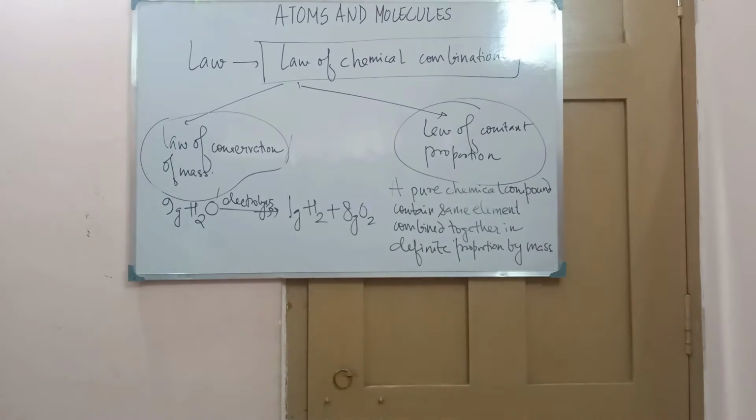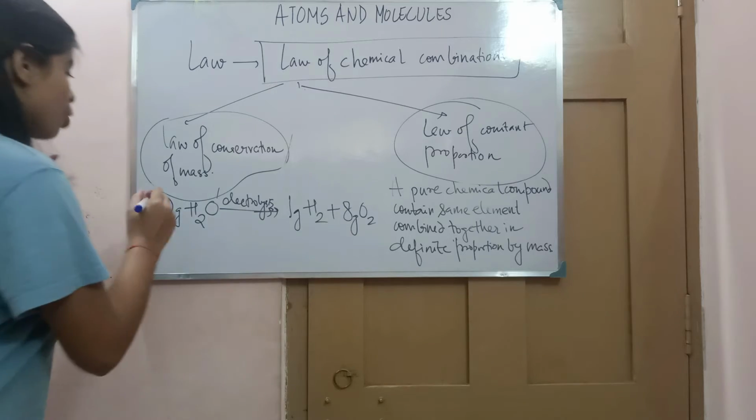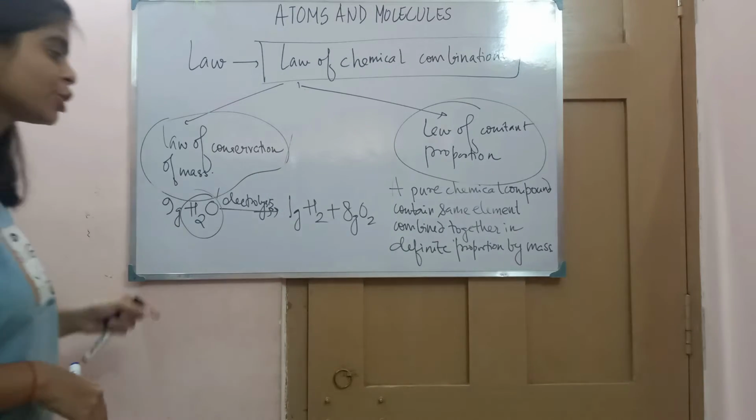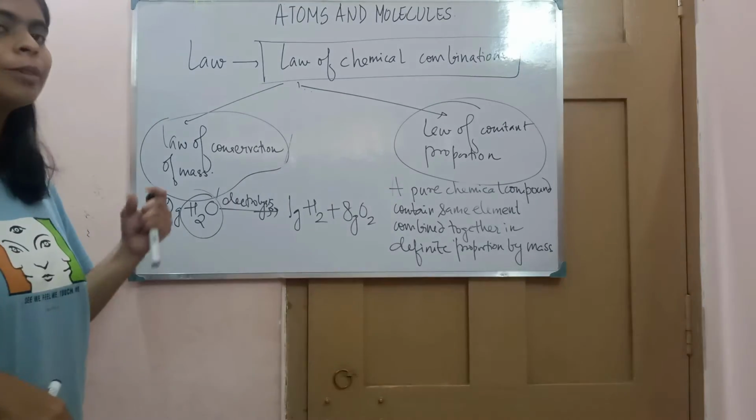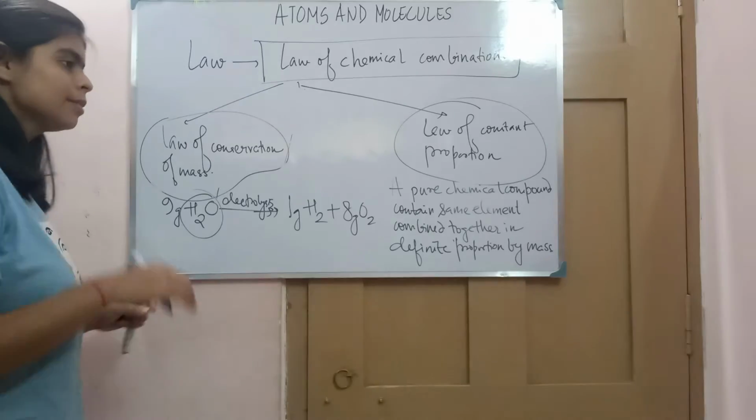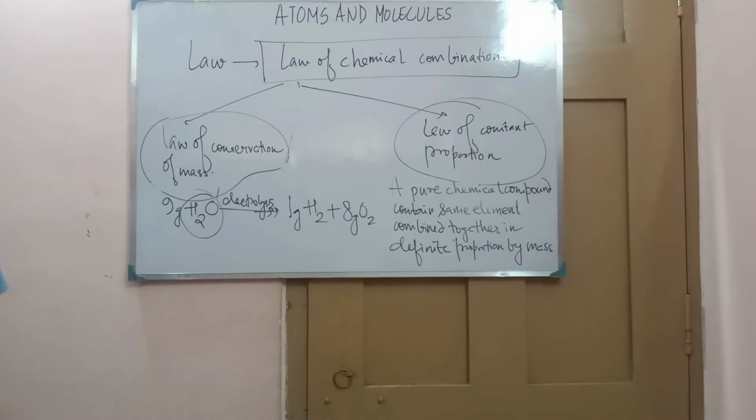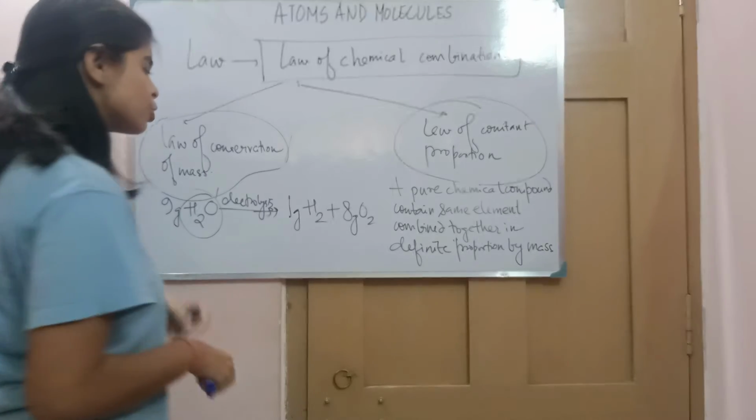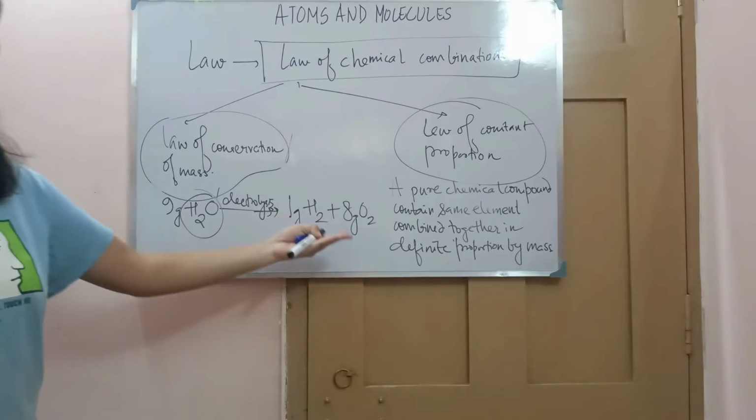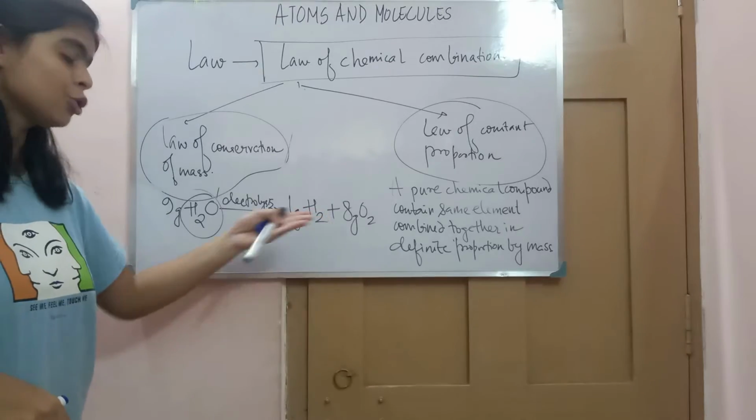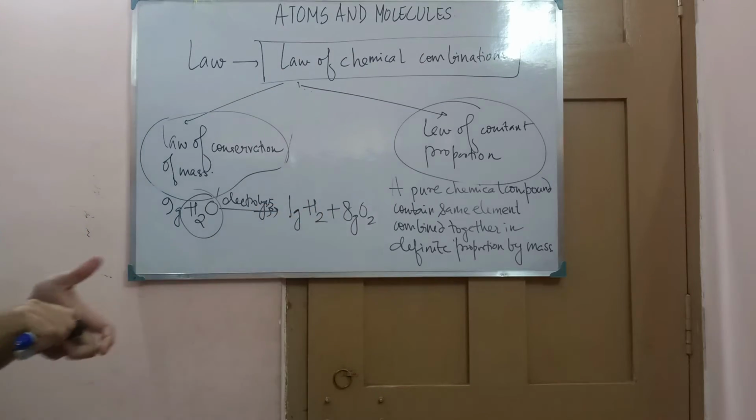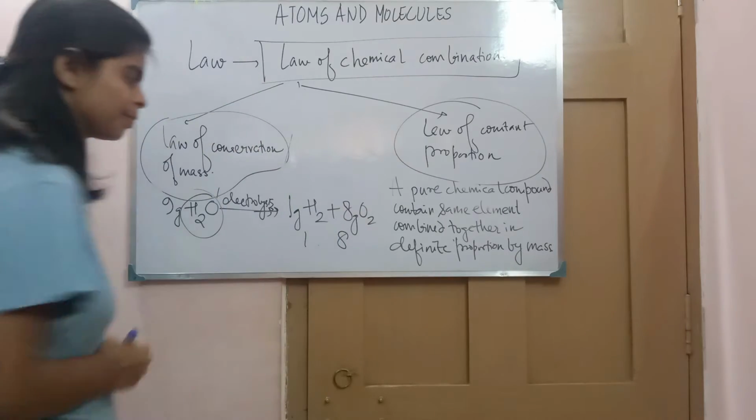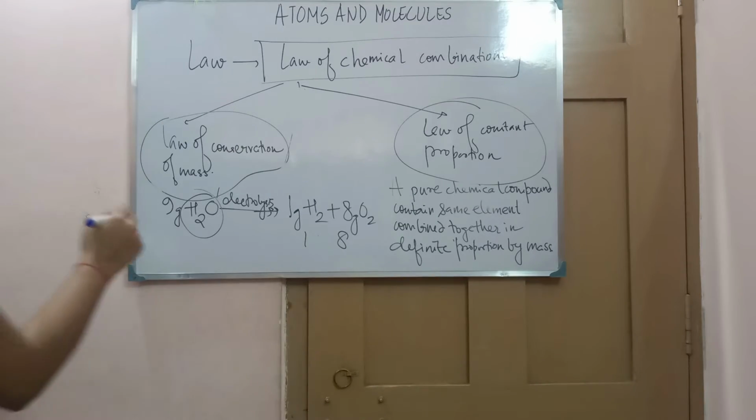Now see, not only take this water from any source, take it from a glacier, take it from a lake, take it from tap water and run electrolysis over it. You will find, with the same amount of water, you will find the same ratio of hydrogen and oxygen gas being released. That is 1:8.